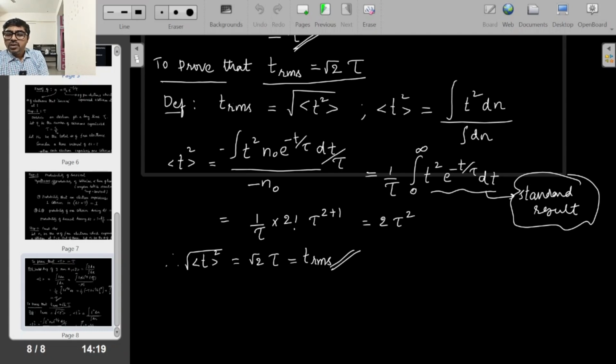With simple manipulation, it will come out to be integral x square e power minus x dx. It is a standard formula in definite integration, which comes out to be 2 factorial. You can just substitute there and you will get that the RMS value of t is nothing but root 2 times tau. With that I have completed the proof.